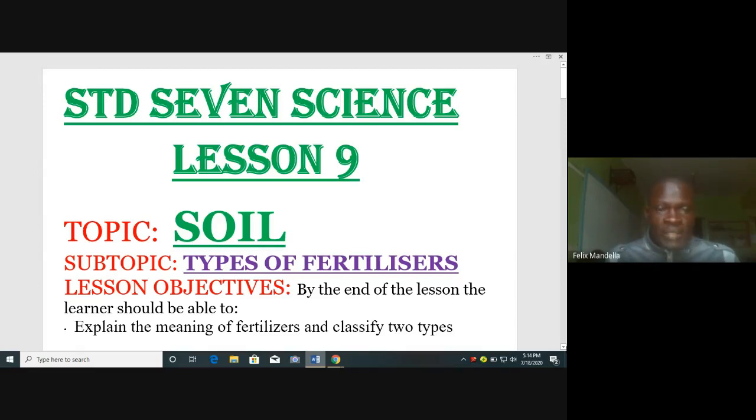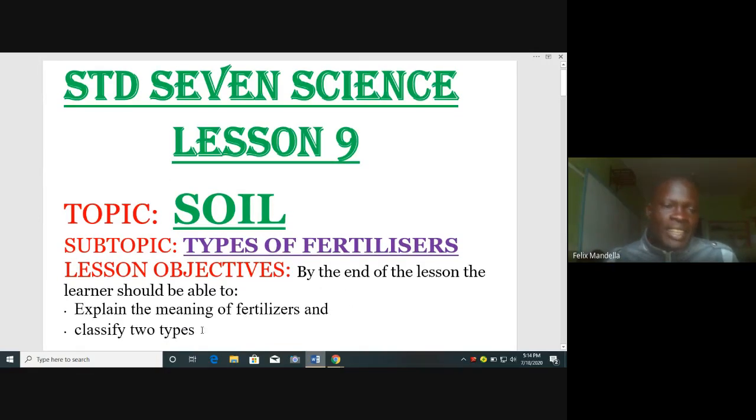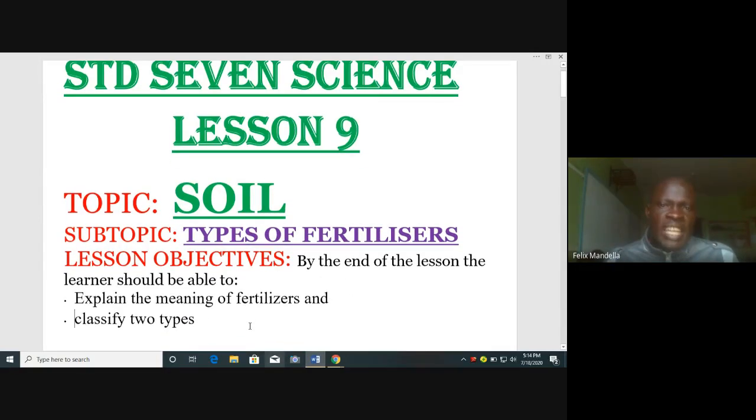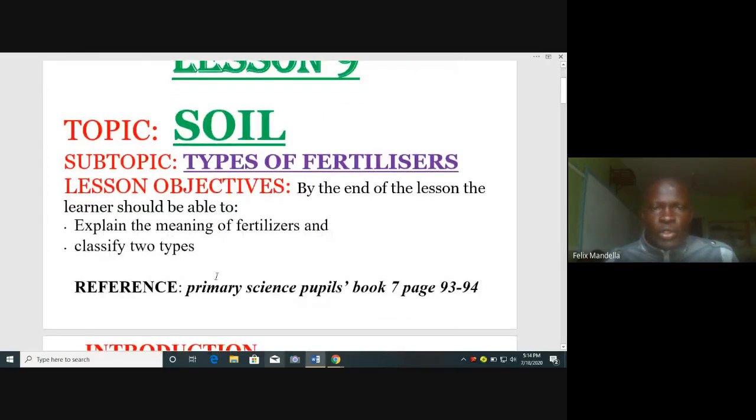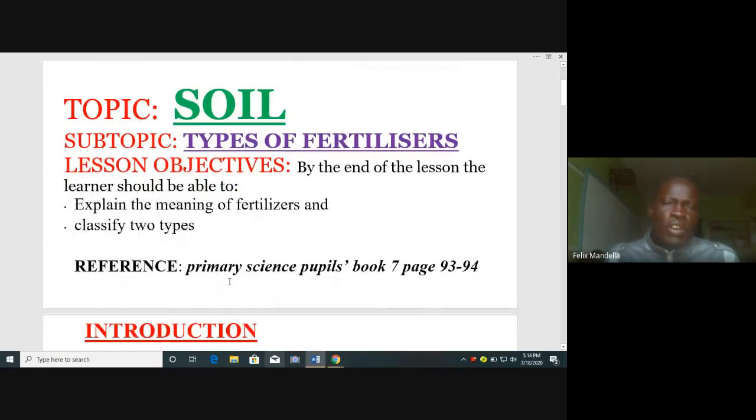The objective is by the end of the lesson, the learner should be able to explain the meaning of fertilizers, and two, classify two types of fertilizers.